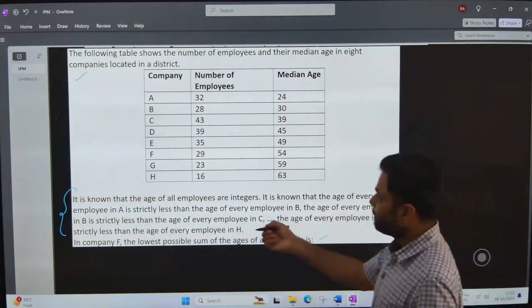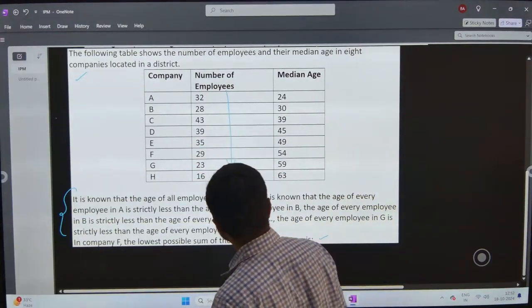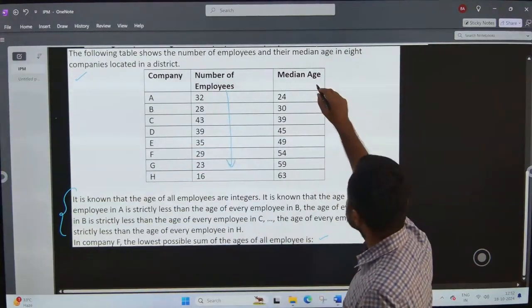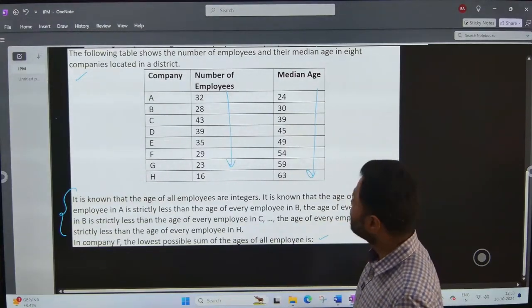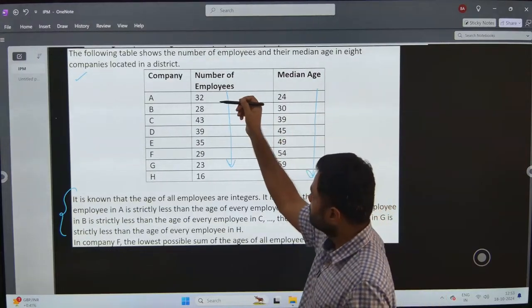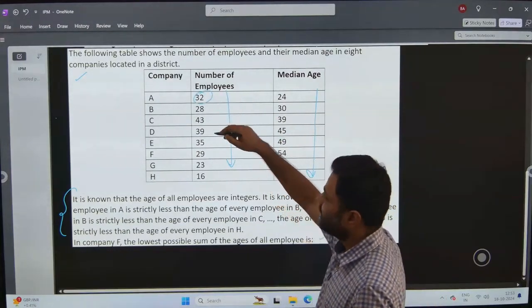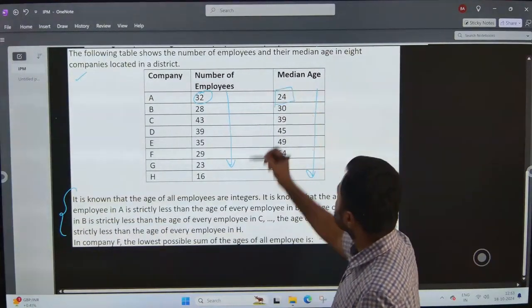So we are given 8 companies, A to H. The number of employees in these companies, again, simple. And this is the interesting data, that is the median age of all the employees in these companies. So for example, there are 32 employees in company A, and these 32 employees have median age 24.